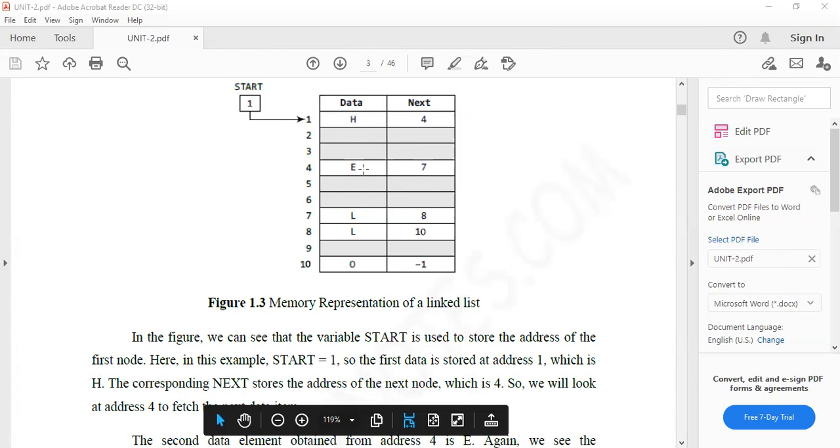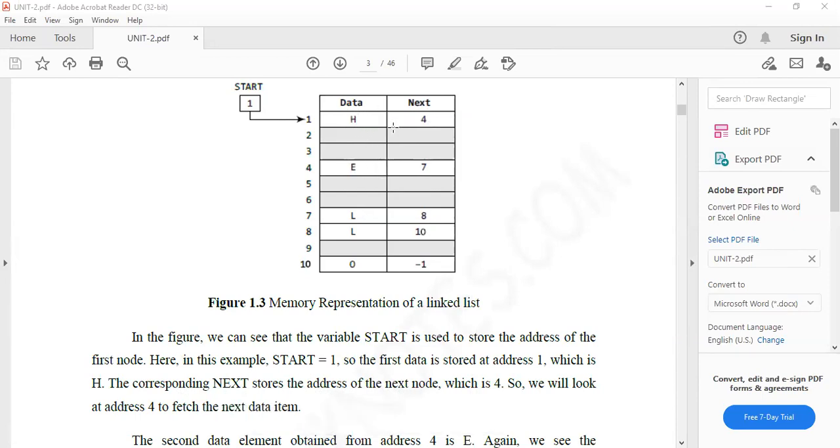So the next node is what? E. E is the next node. H is storing the address of the E node. So what is the address of E? 4. Here 4 is there. This is the address. In the program part also, I'll explain. But see here, this is how the program will execute.